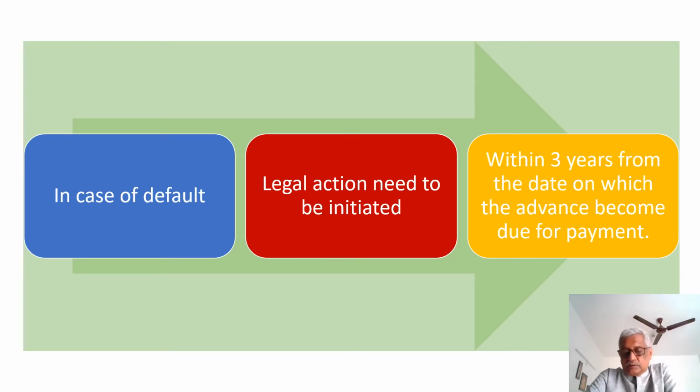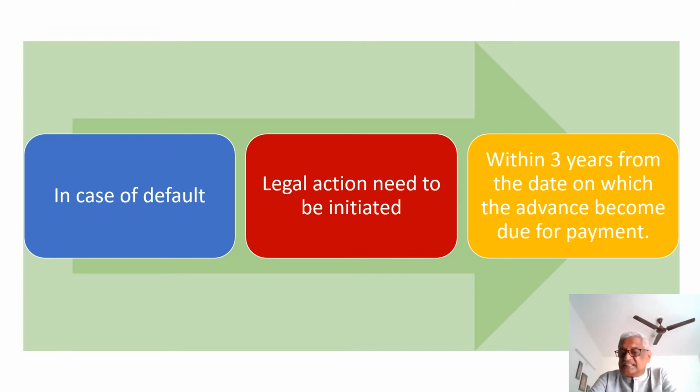In case of default, we have to initiate legal action against the borrower. There is a time prescribed under law within which the bank has to initiate the legal action. The legal action needs to be initiated within 3 years from the date on which the advance becomes due for payment.